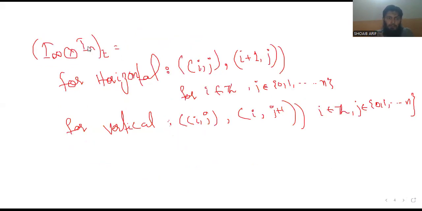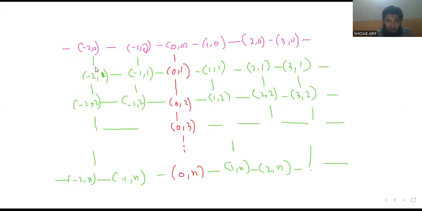Now for the box product edge set, for horizontal edges we define (i, j) to (i plus 1, j) for all i belonging to Z and j belonging to 0, 1, 2, and so on to n. For vertical edges, (i, j) to (i, j plus 1), where i belongs to the integers and j belongs to 0 to n. So let's draw the box product of I infinity and I n.